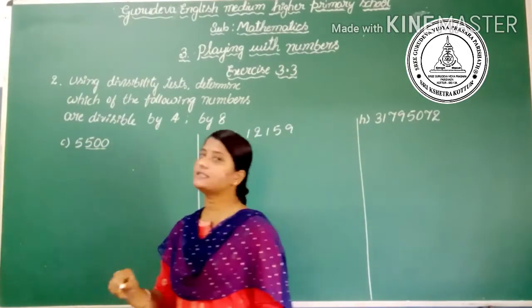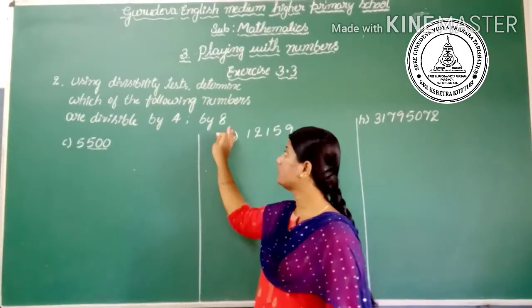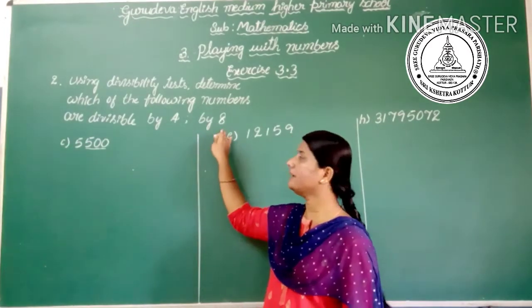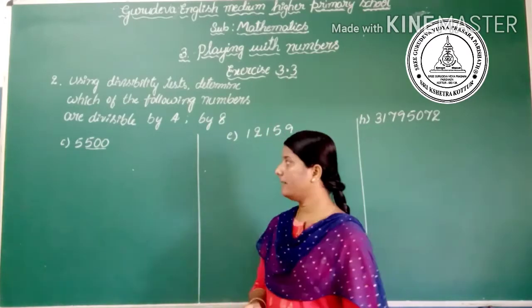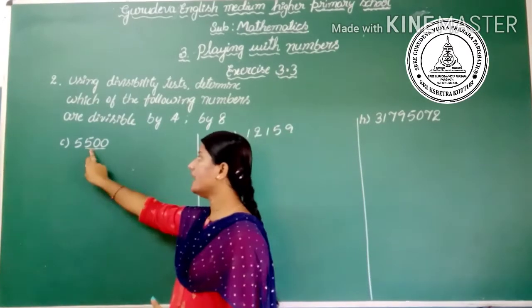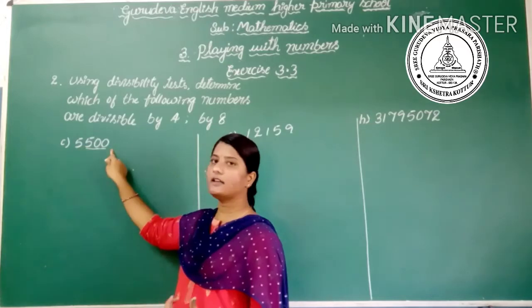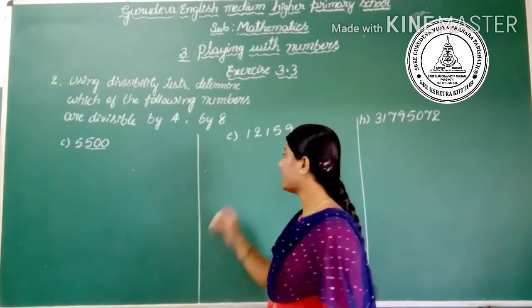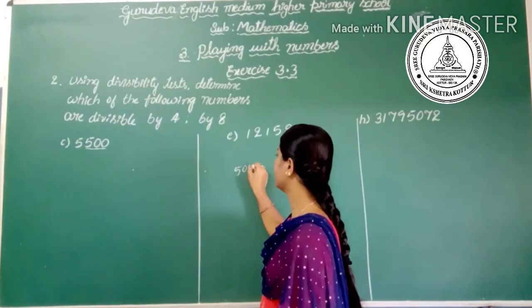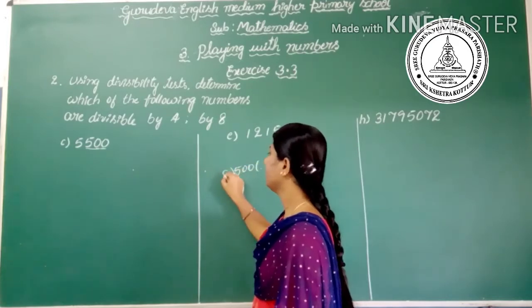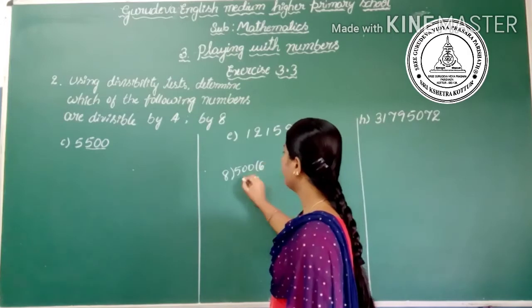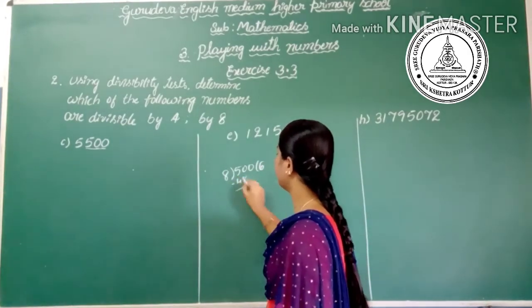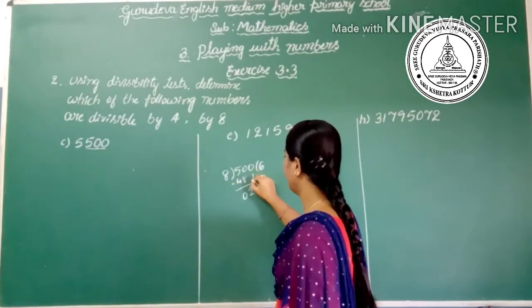Check here. It is 500. To test the divisibility by 8, we have to observe the last 3 places, that is ones, tens, hundreds. So here there is 500. We have to check whether 500 is divisible by 8 or not. Yes, first one: 8 sixes are 48. Remainder is 2. Then 0.